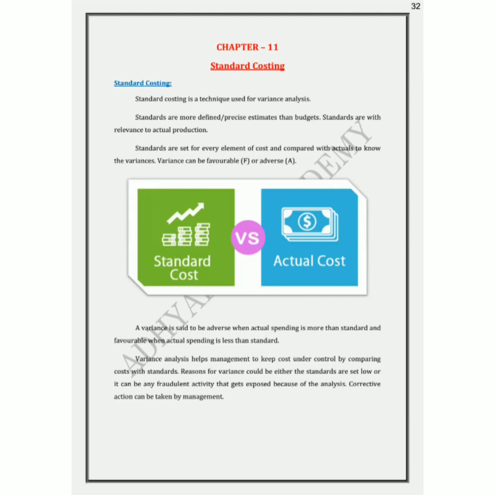So here, as I told, there can be variance analyzed for every element of cost. Here we have material variances, labor variances. This is in group 1. When it comes to group 2, you have fixed overhead variance, variable overhead variance, sales variance, and margin variance. Margin variance is nothing but variance in profit. So as far as group 1 is concerned, there is only material and labor variance. Let me explain material variance now.